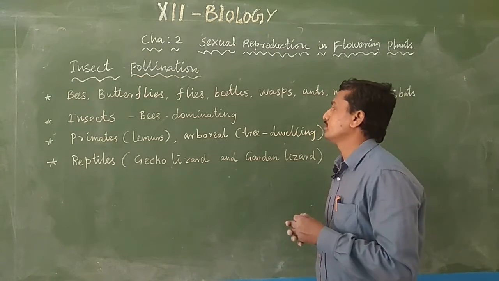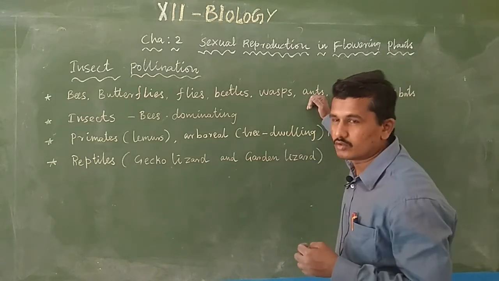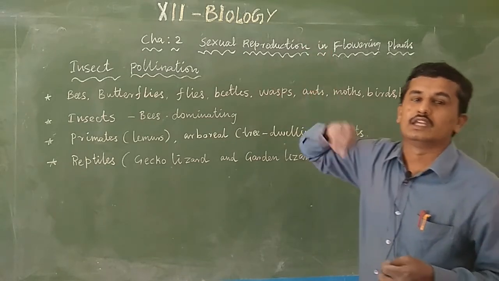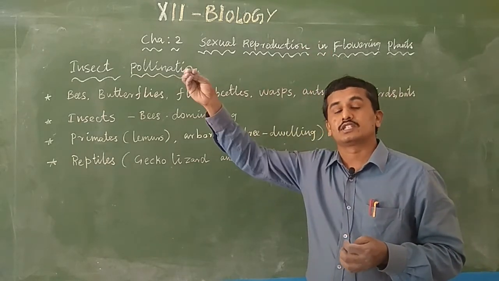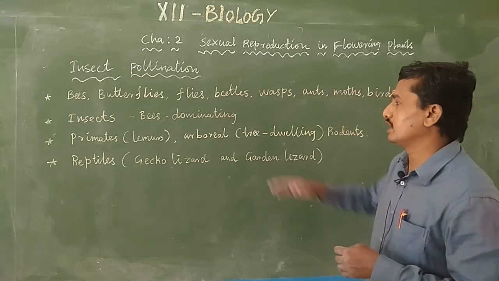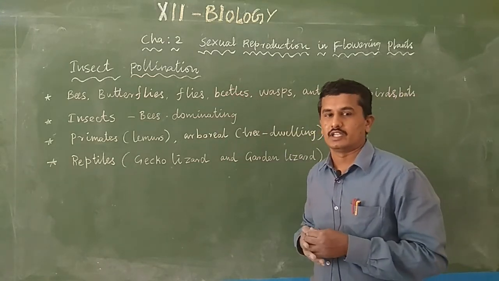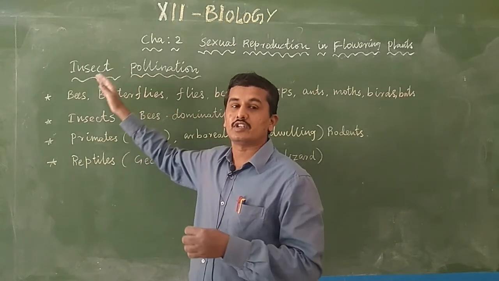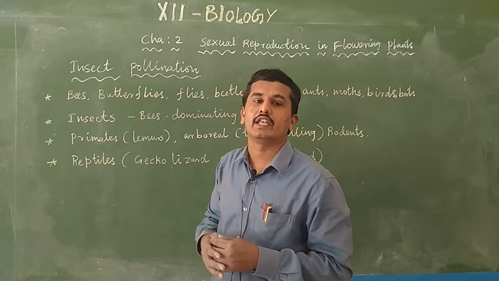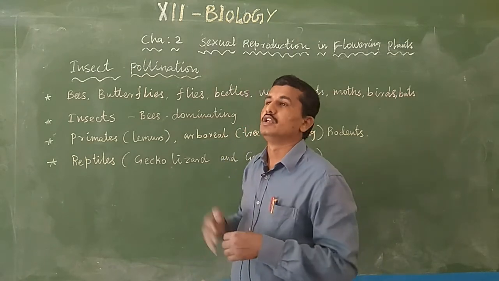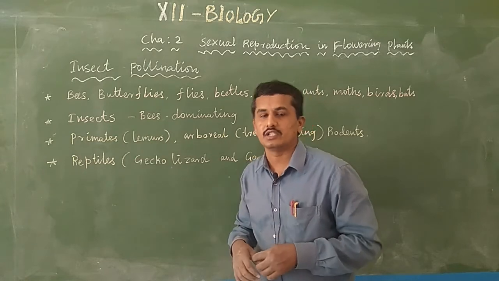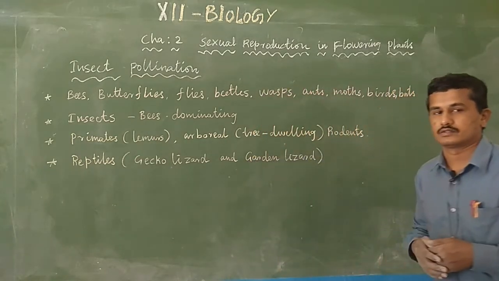Ants are also used: you see in some plants, ants moving around and collecting nectar also carry out pollination. Particularly insects, particularly bees, are the dominating pollinating agents in animals. Next, how insect pollination occurs in flowering plants.